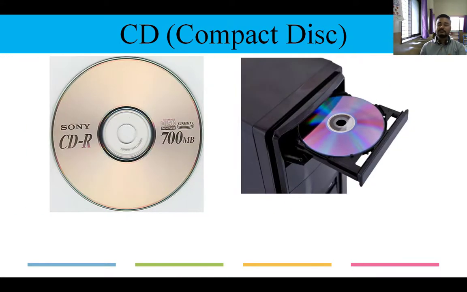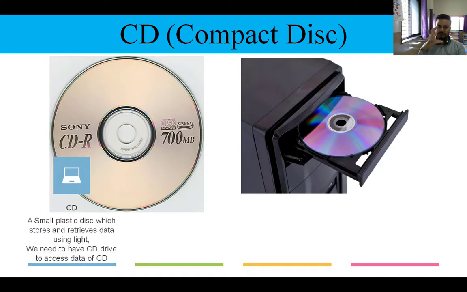So next one is compact disk. You might have seen this. In the first picture it is a CD, and in the second picture it is a CD drive, by which your CD will be read by your CPU. So it is a small plastic disk, which is used to store and retrieve data using light. A reader is there in that drive, which stores data and reads also. Reading and writing will be done by that light head, which is present in that disk drive. So to read the content from a CD, we need one separate drive, that is called CD drive.